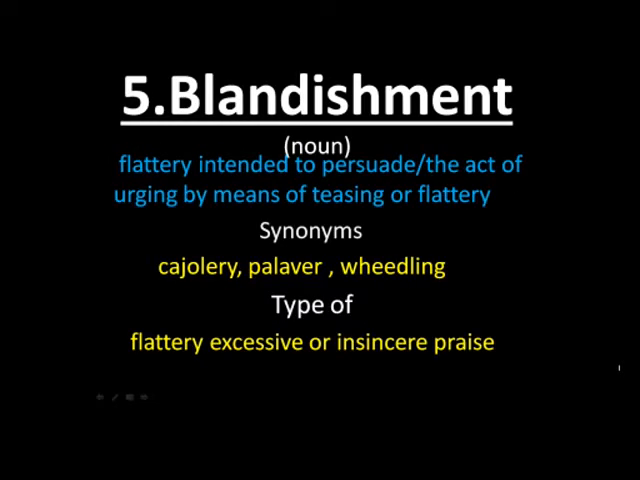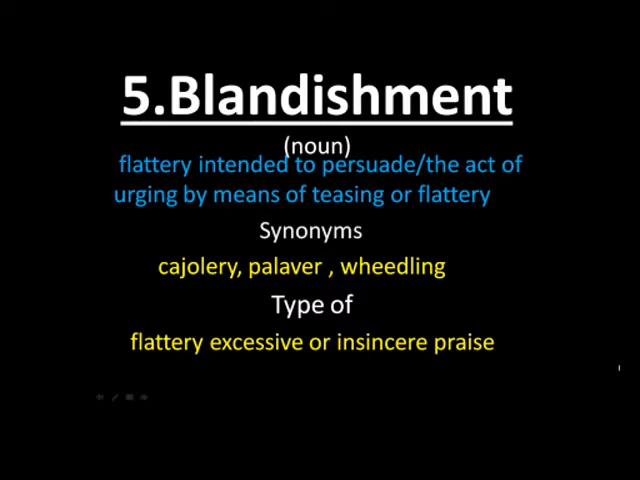Next up we have blandishment. Blandishment means when you try to persuade a person through flattery, you are involved in insincere appreciation, or when you praise someone dishonestly, then you are involved in an act of blandishment.